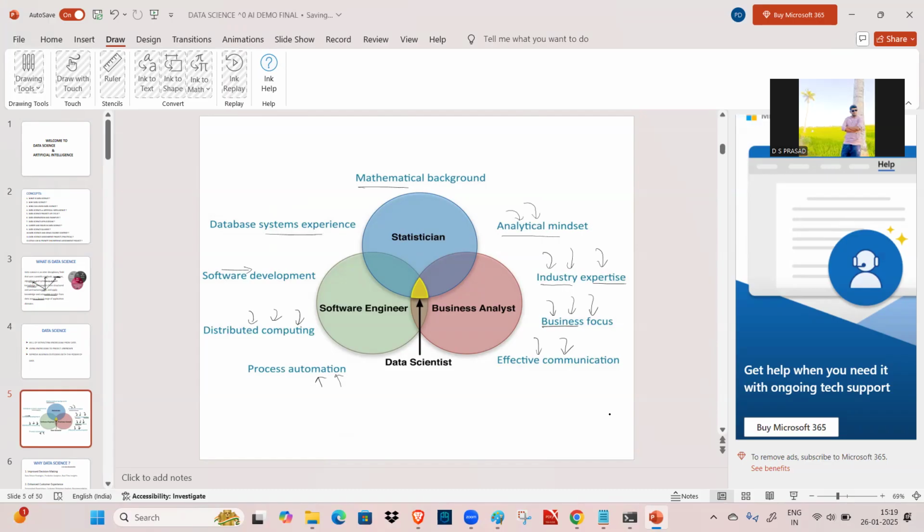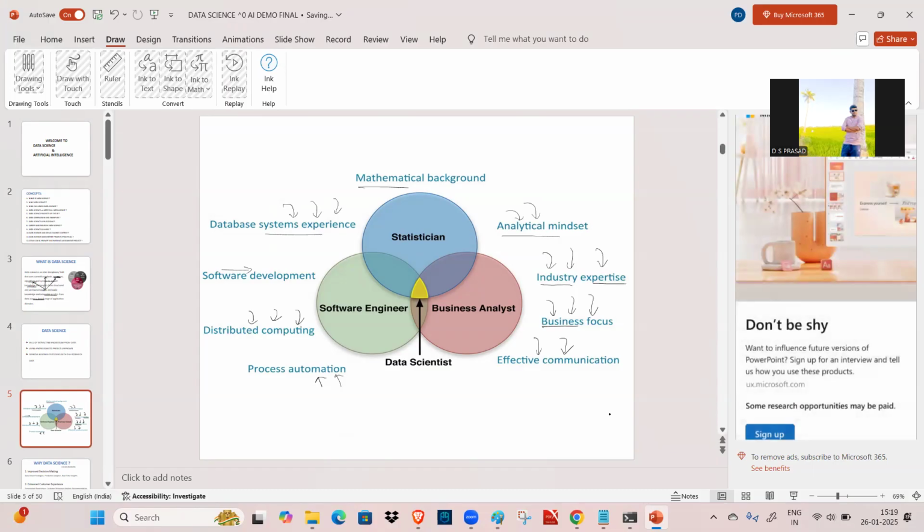And database system experience. Why do we need database system experience? Because we are going to collect the data from databases, data warehouses, the cloud, or somewhere else, whatever the organization provides for us. For example, in my organization, I have ready data available in Amazon S3, an AWS S3 bucket, where they have provided this data. What I will do is collect the URL of this and connect it to any IDE, integrated development environment, and start developing the project. So that is what a data scientist does.